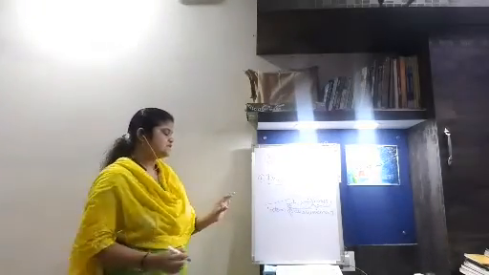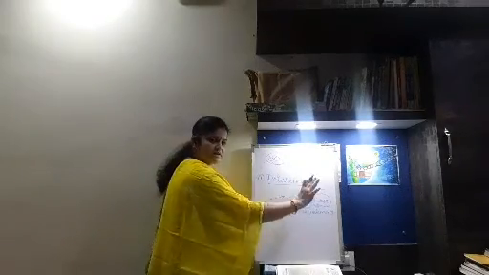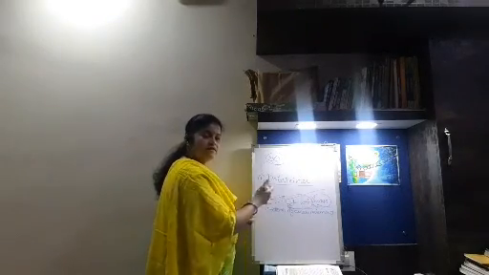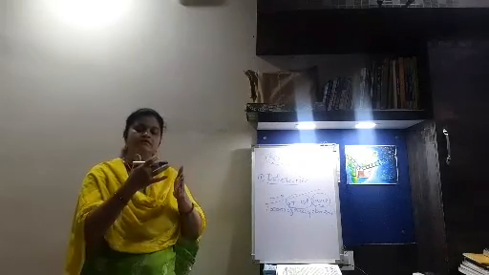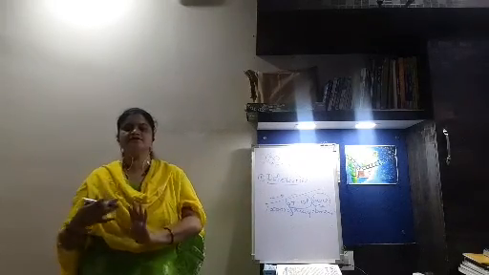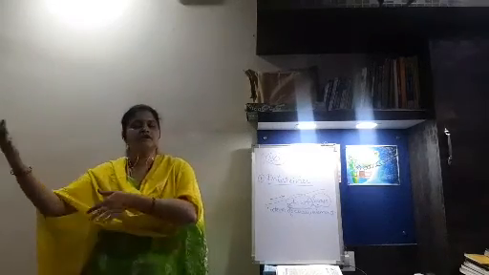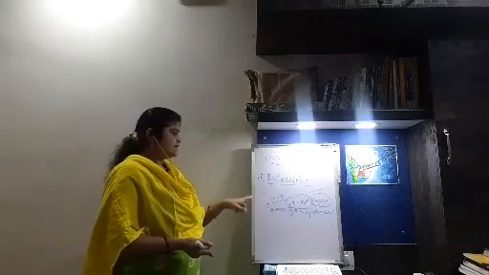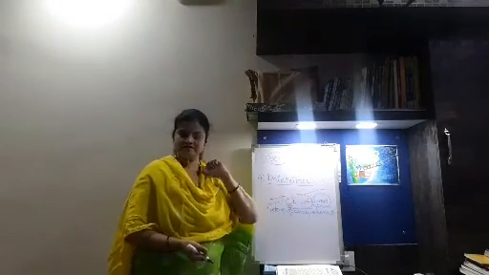When he arranged the elements in the increasing order, he arranged all the elements one after the other. Like in our classroom, we write the names of the students in the increasing order of their roll numbers, like 1, 2, 3, 4 and so on. Similarly, here he arranged the elements in increasing order of atomic weights.